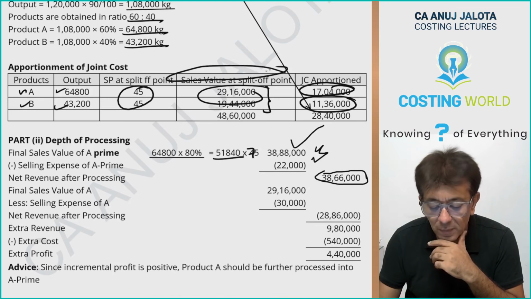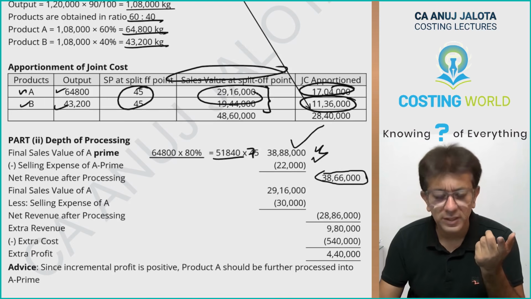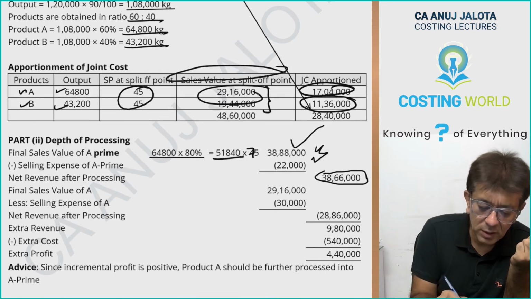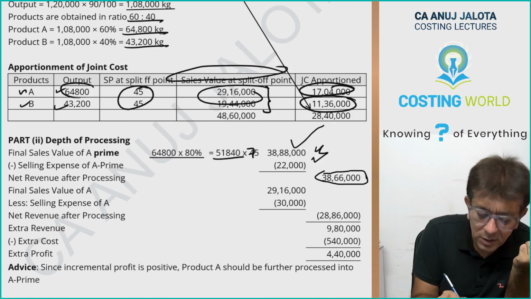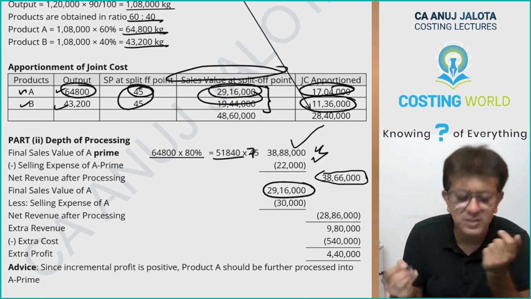only, how much sales will you get? If you want to compute, you can compute it once more. That is 64,800 over here. This particular figure, 64,800 into 45, will again give you 29,16,000 only.